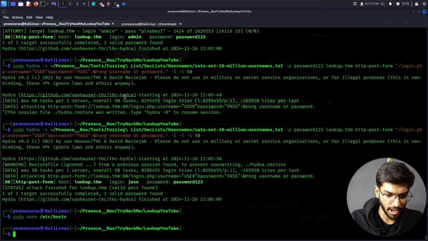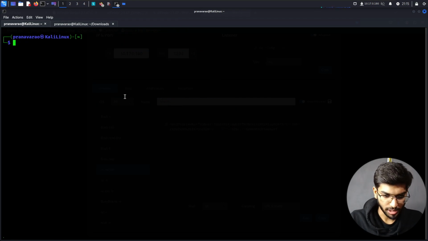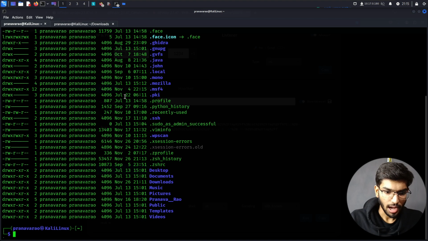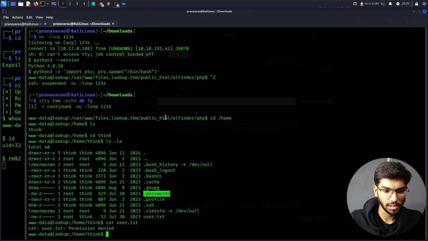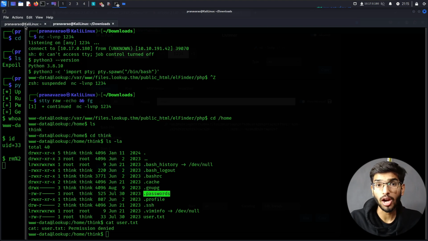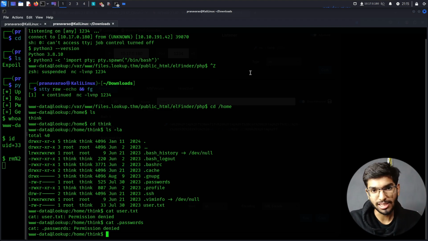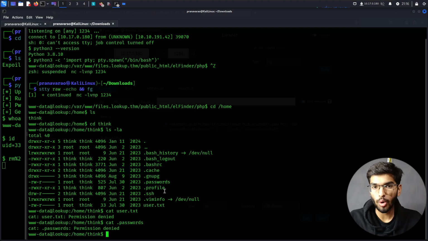Now, if I go to my own home directory and clear my terminal and do ls -la, nowhere will you be able to see anything called passwords.txt. So it's something which was designed for this challenge itself. I was curious. I thought I might get a list of passwords for the users, and I did cat passwords. Okay, it says permission denied. I could have seen it from here itself that I don't have access to it, but still. So that's where we need to go in now.